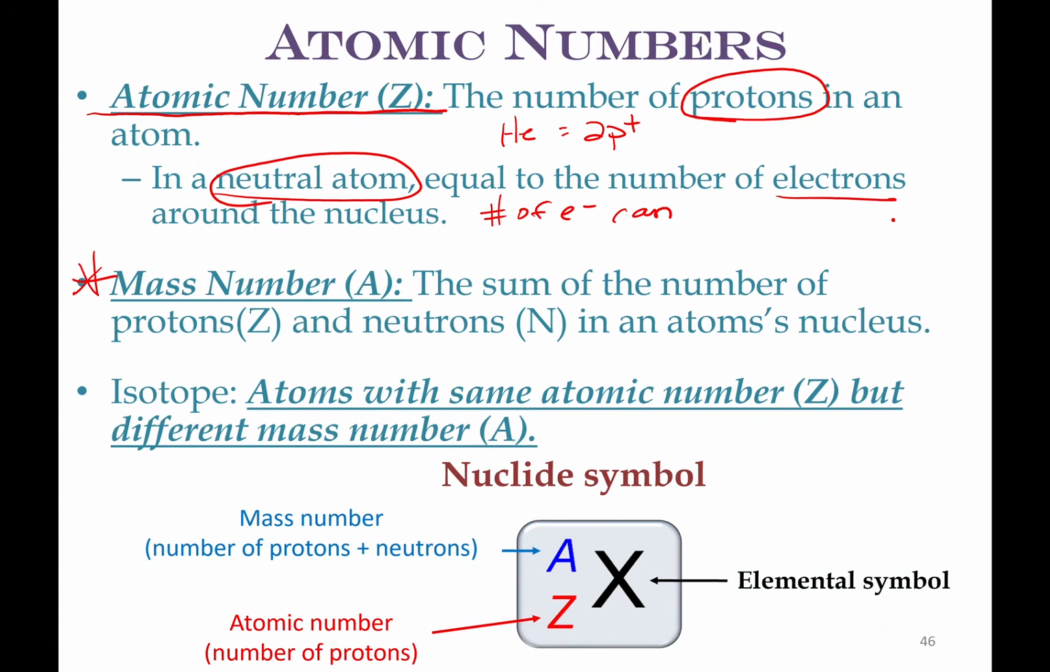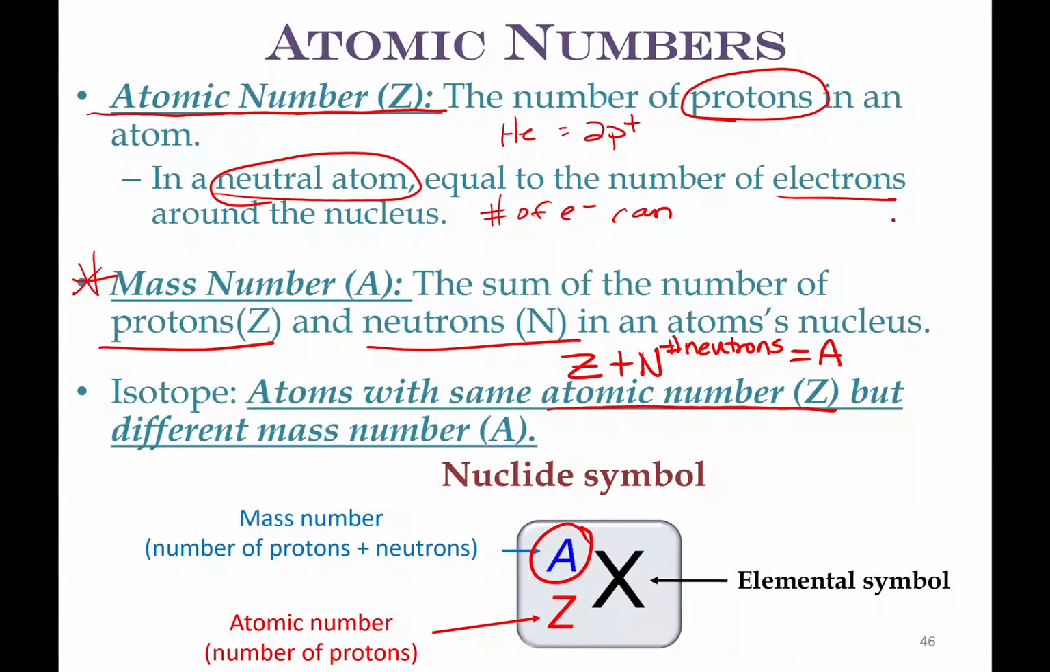The mass number, A, which is down here, is the sum of the number of protons plus the number of neutrons. So Z plus N, the number of neutrons, gives you A, the mass number. The mass number is specific to an isotope. So the definition of an isotope is atoms that have the same number of protons or the same atomic number, but a different mass number, A, because they have a different number of neutrons.